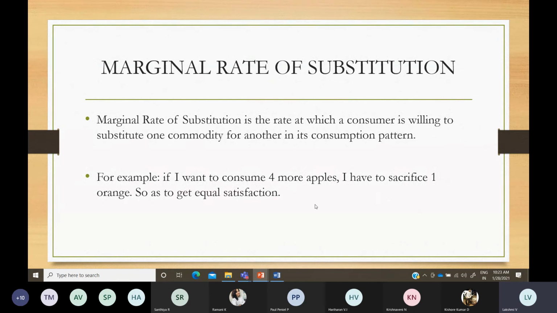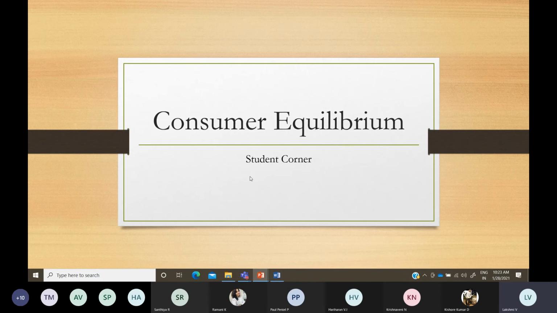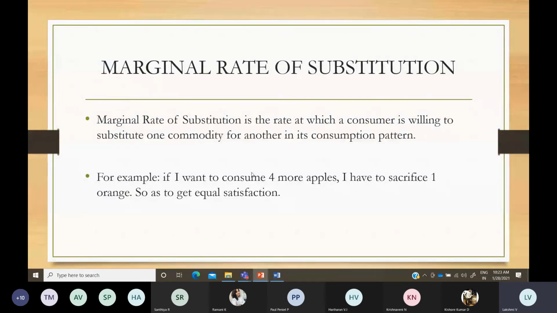So if I want to consume more apples, four more apples, then for every four more apples I have to sacrifice or lose one orange. So like that, in order to get the same level of satisfaction, I am going to consume more apples and reduce my consumption of oranges by 1 unit. That is known as the marginal rate of substitution.